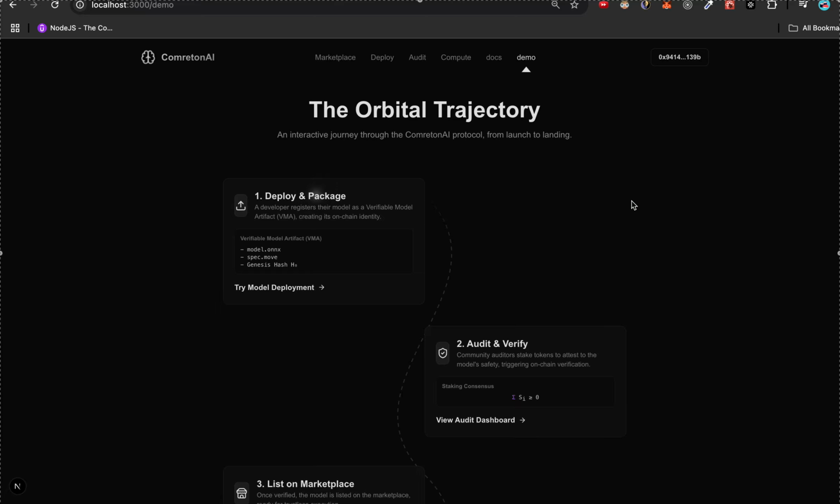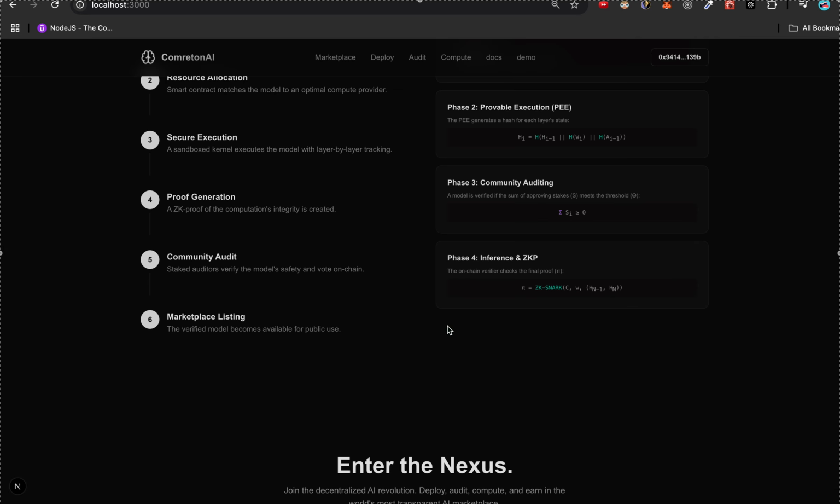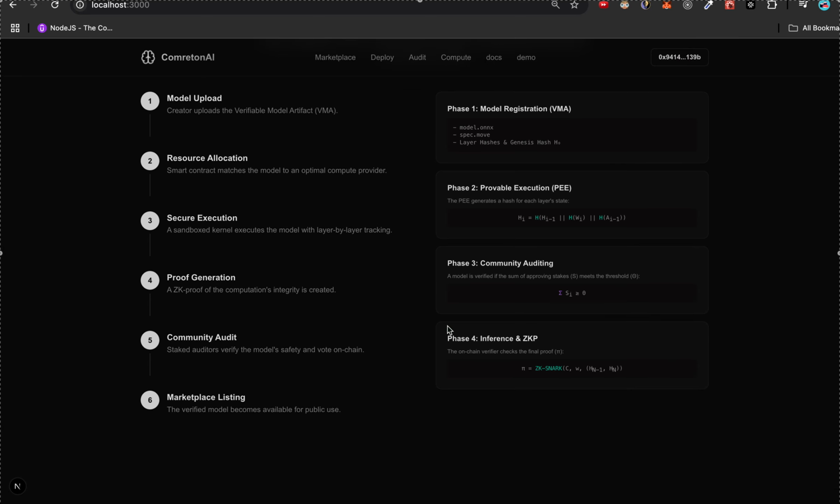So now comes the next party, the auditors. The auditors come in, they stake some money of theirs, and then they verify the model. And when a majority of auditors say that it's okay, it goes to the marketplace. And there, if someone uses the model, the compute provider gets fees, the auditor gets fees, and the creator gets fees.